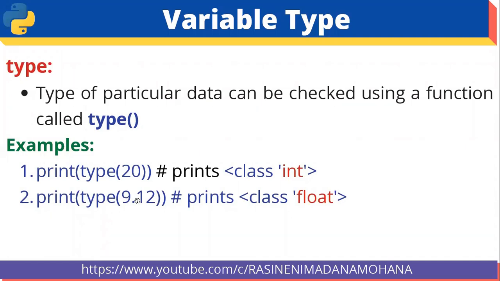Similarly, print type of 9.12, for example. It prints the class as, what is this one? Actually, this is a floating point number, so its type is float. Like that, by using the type function, we can display the type of whatever data we have used here.